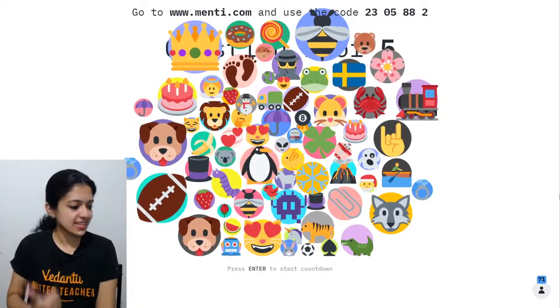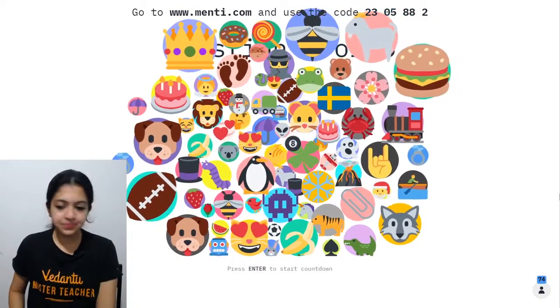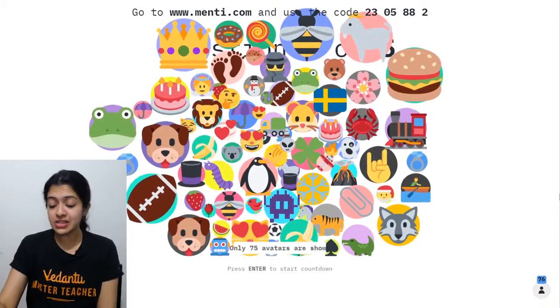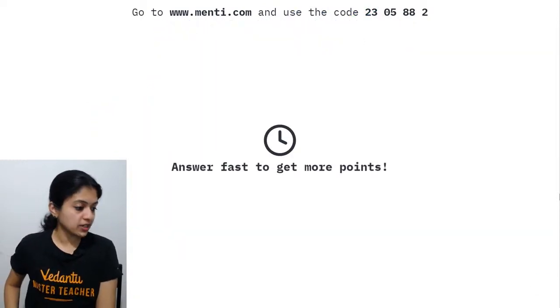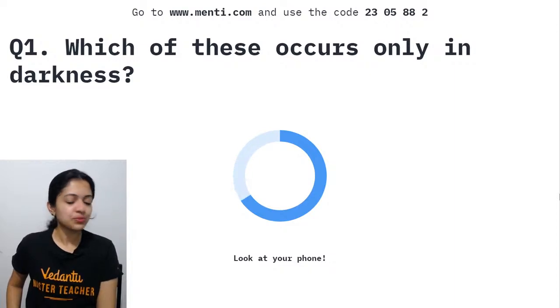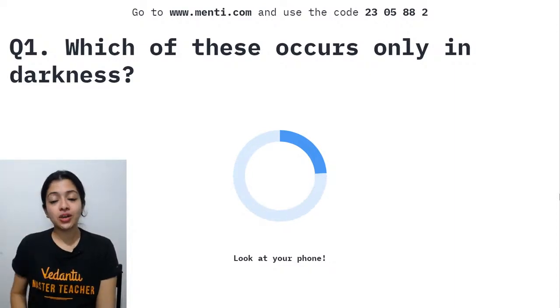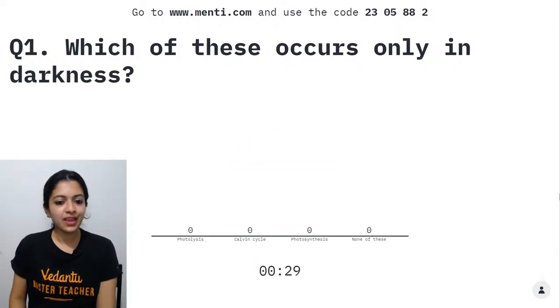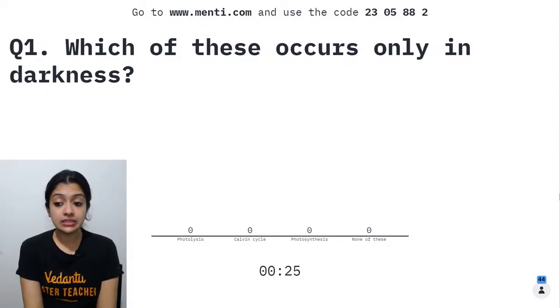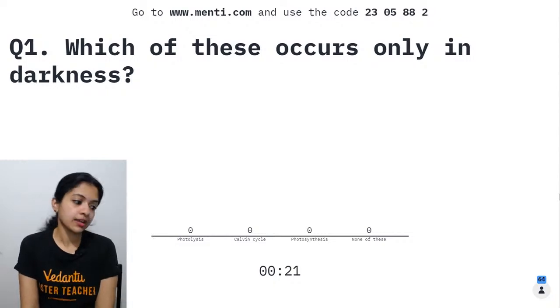Akanksha says ready, and I think a lot of you are ready. Yes, guys, 74 of you. And here goes question number 1. Which of these occurs only in darkness? Photolysis, Calvin cycle, photosynthesis, none of these. What do you think?